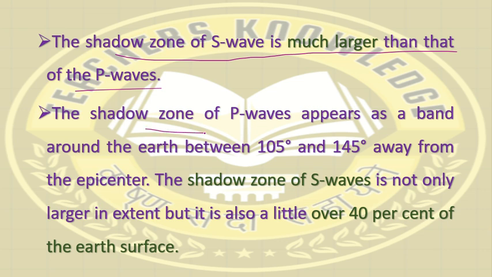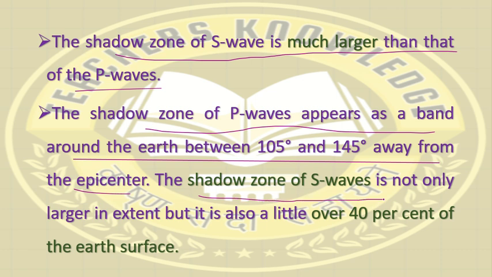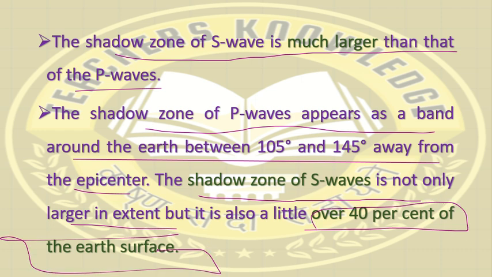The shadow zone of P waves appears as a band around the Earth between 105 and 145 degrees away from the epicenter. The shadow zone of S waves is not only larger in extent, but it covers over 40% of the total Earth surface. So there is a shadow zone for S waves over around 40% of the Earth's surface area.